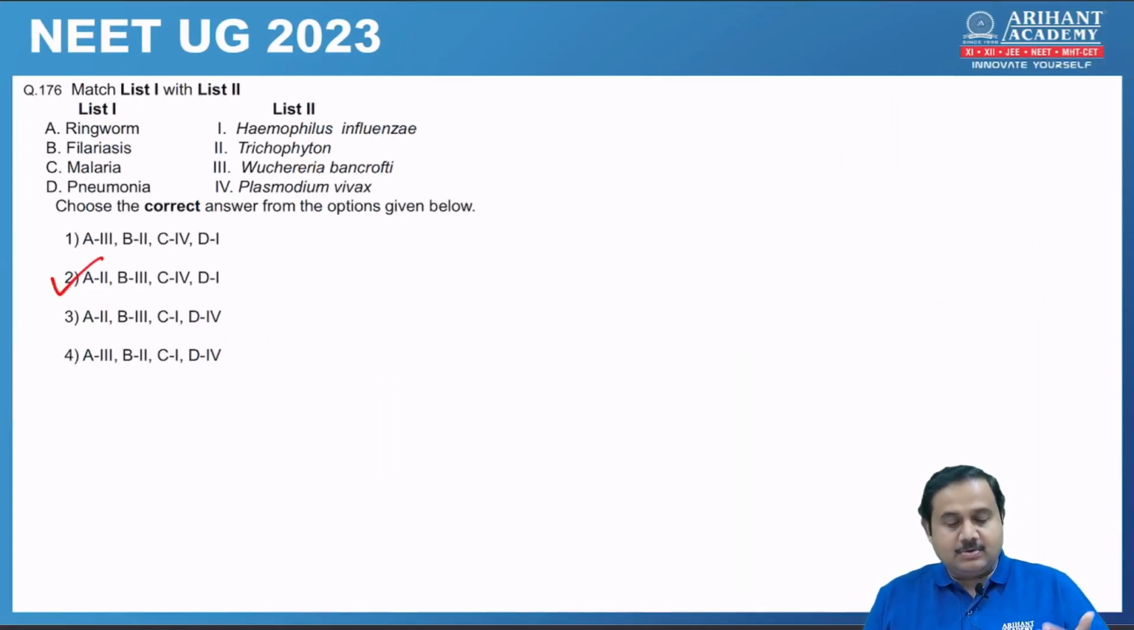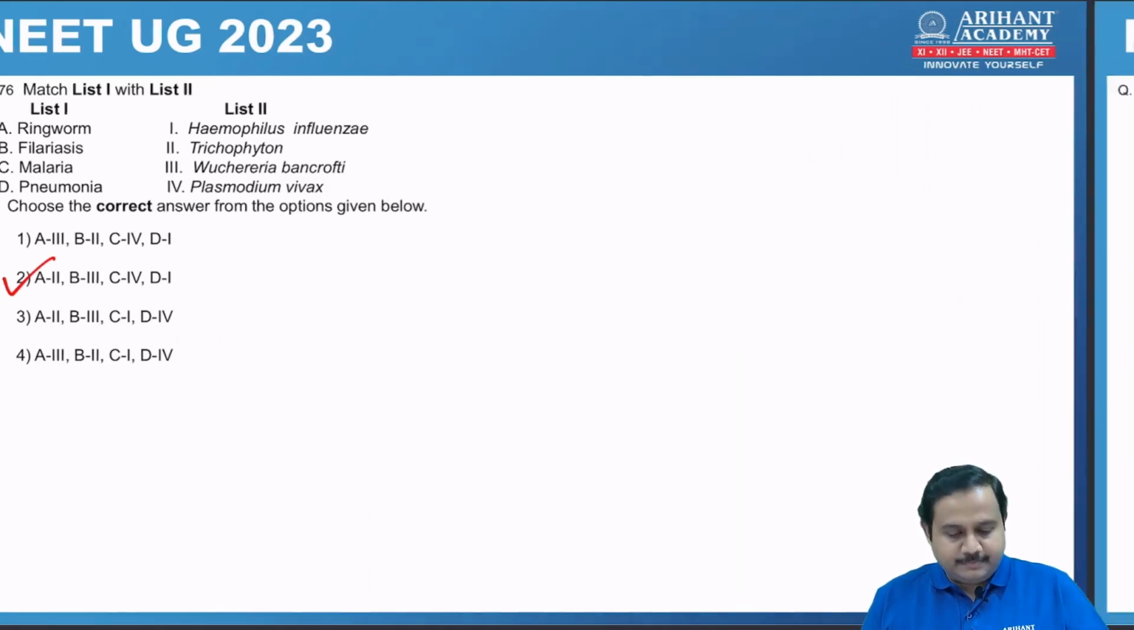Next, again match the column. This is about the causative agent and their disease. Ringworm is caused by Trichophyton, which is a fungus. Filariasis, which is caused by Wuchereria bancrofti. Malaria is caused by protozoa called Plasmodium vivax, and pneumonia is by Haemophilus influenzae. So correct answer is number 2.